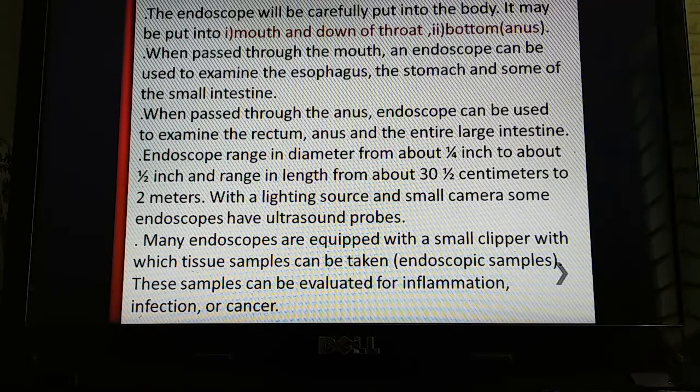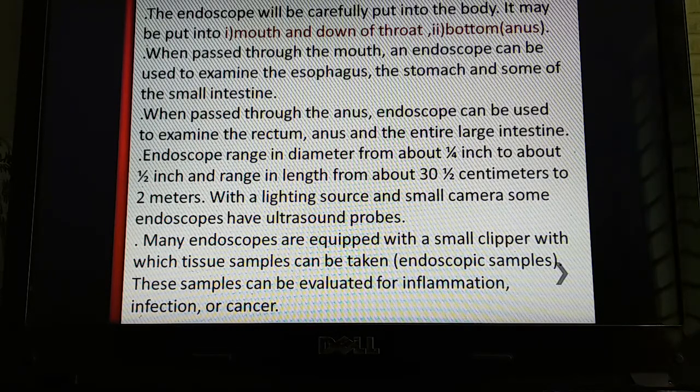I repeat, when the endoscope is passed through the mouth, that is done to diagnose some specific parts of our body, for example, the esophagus, the stomach, and some of the small intestine.